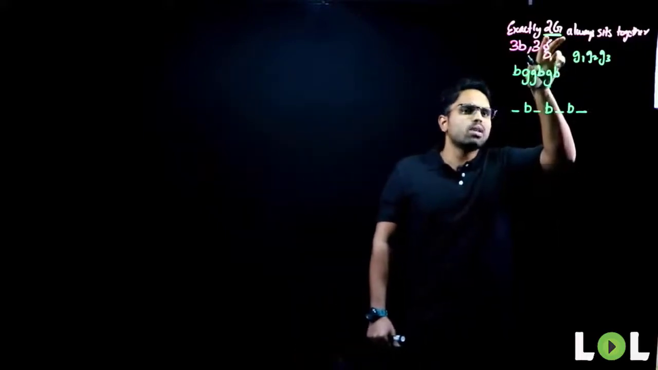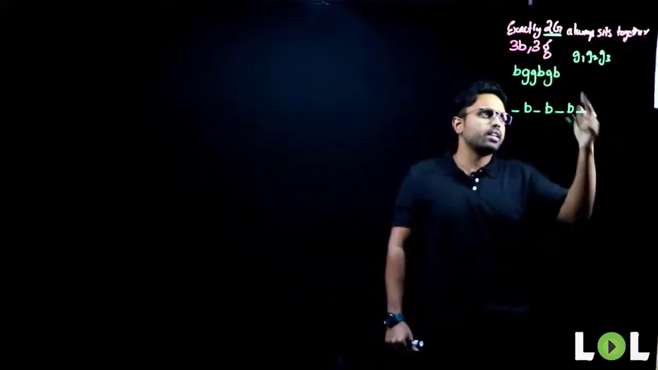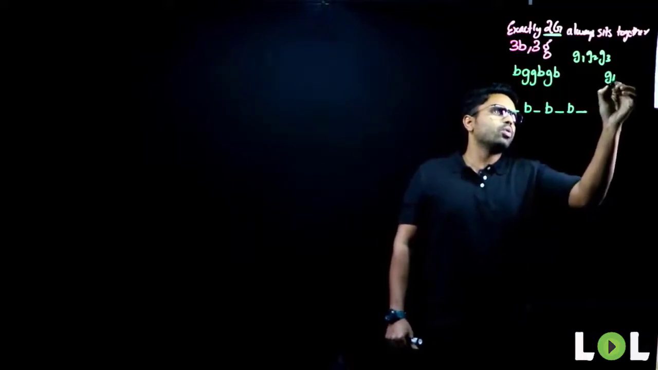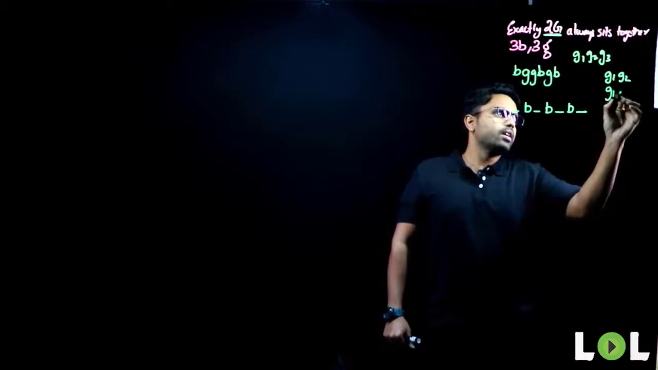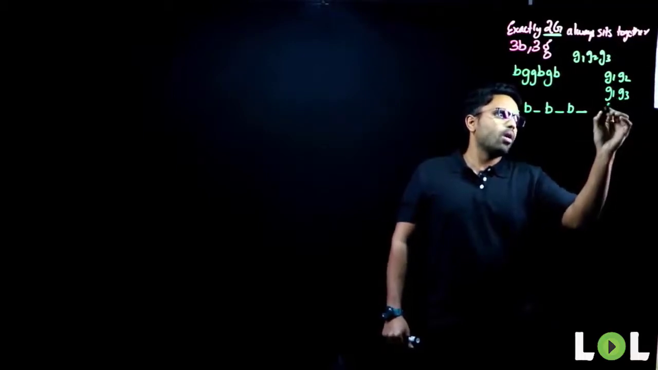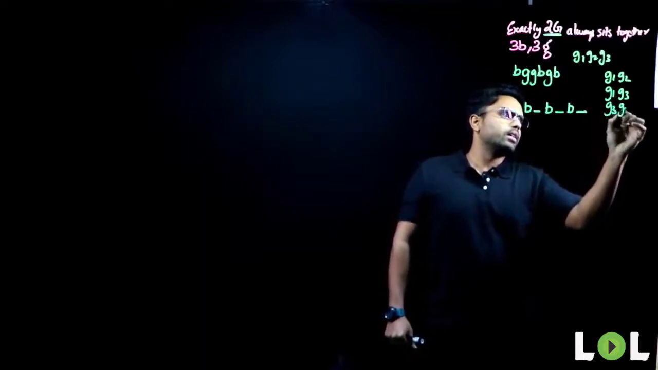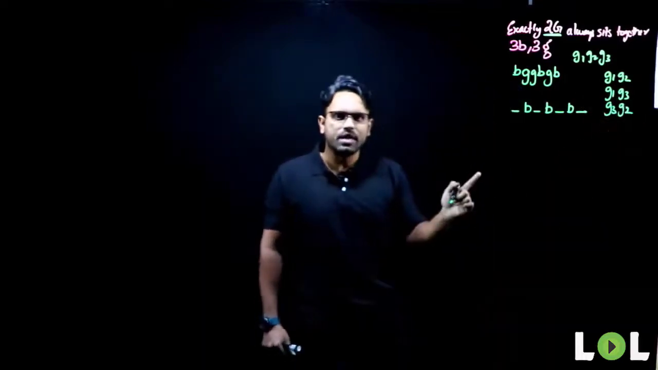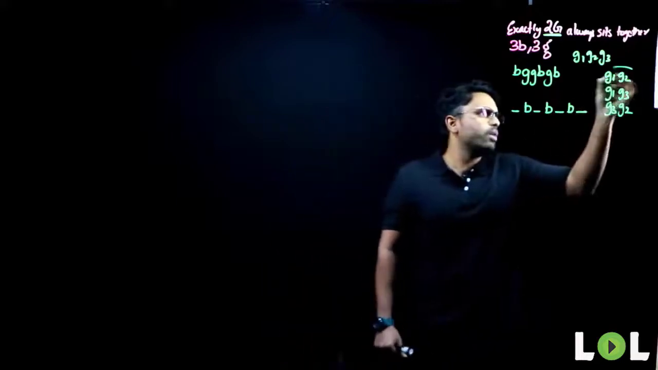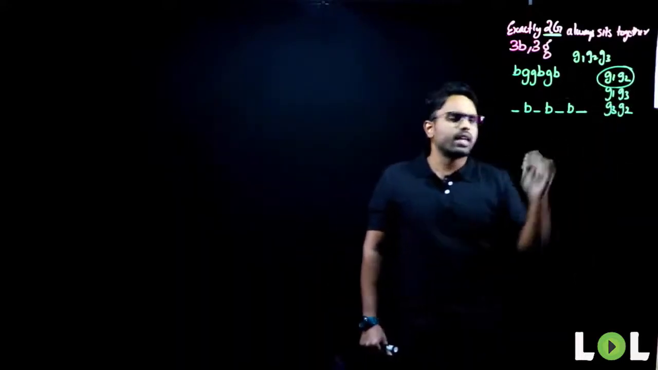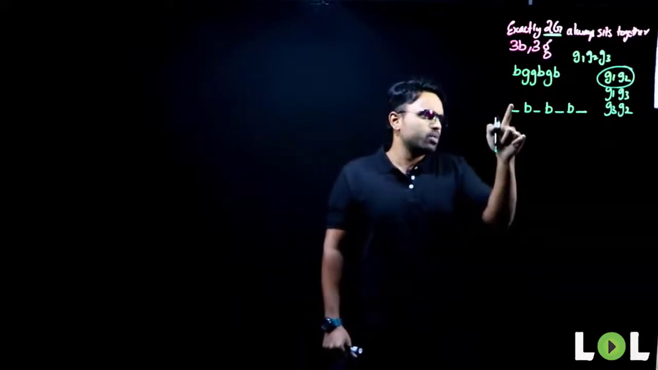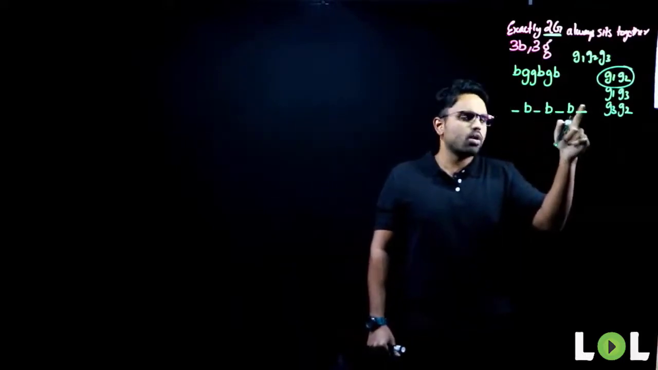Now, always two girls are sitting. What are the different conditions that can appear? Girl 1 and girl 2 can sit together, or girl 1 and girl 3 can sit together, or girl 2 and girl 3 can sit together. Only three ways. Now, let's deal with only one among them. These two girls can occupy what all positions? First position, second position, third position or fourth position.